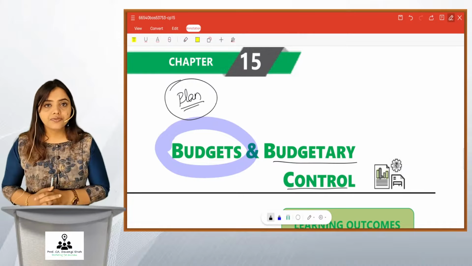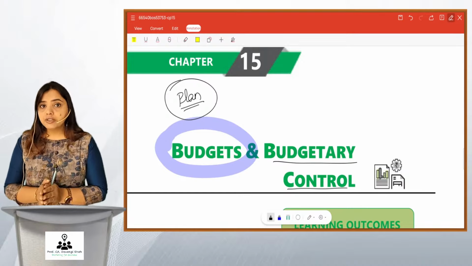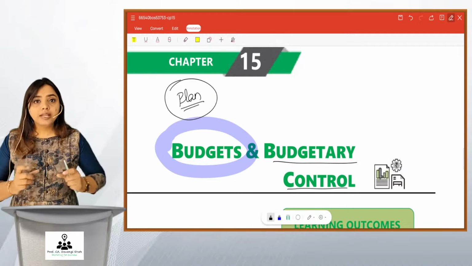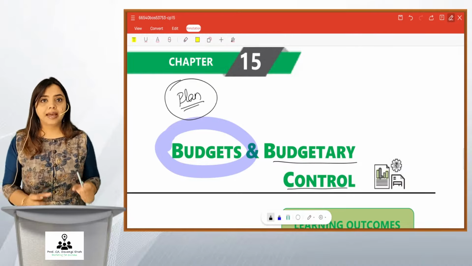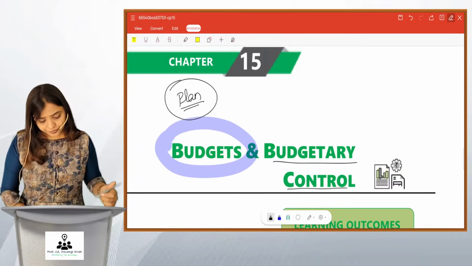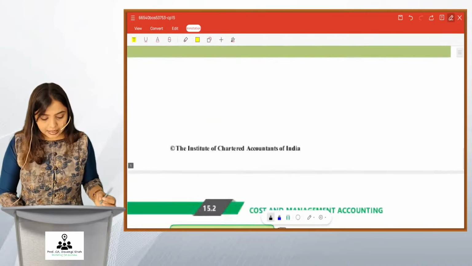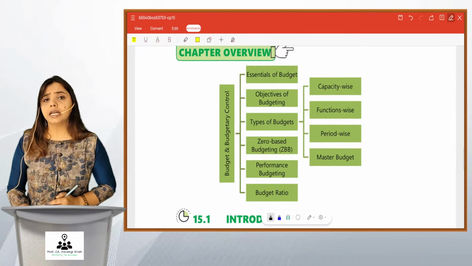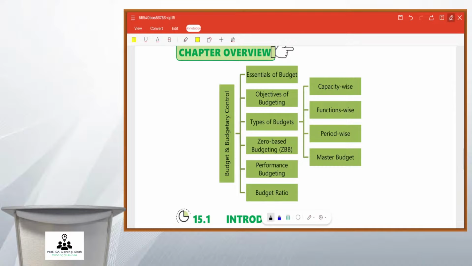So in simple words, budget means making a plan, budgetary control means having a system which will help to execute the plan. Got it, friends? There is lots of theory written in this topic. What I would do is, the session would be divided into two. Let me first take up the practical aspect, which is more focused in ICAI exams. I will not leave out theory, but yes, there is too much theory in this chapter.